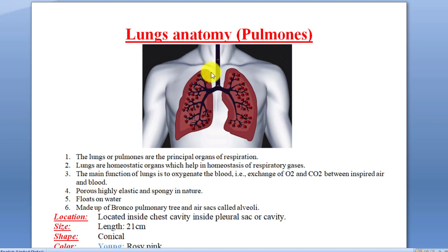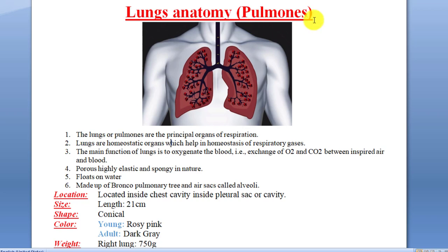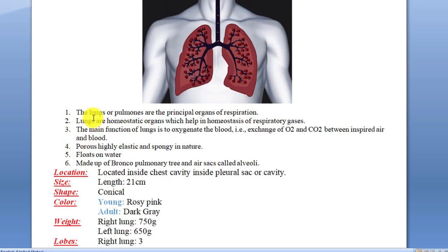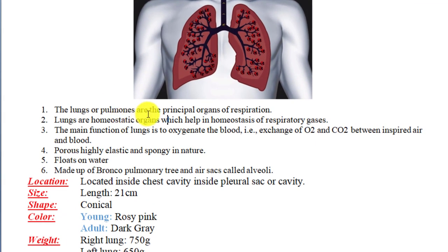We are discussing the anatomy of the human respiratory system. In the last lecture we discussed the anatomy of the trachea. Now, after the trachea, we are going to discuss the anatomy of the lungs, right? Lungs are also known as pulmons. What are lungs? The lungs or pulmons are the principal organs of respiration.